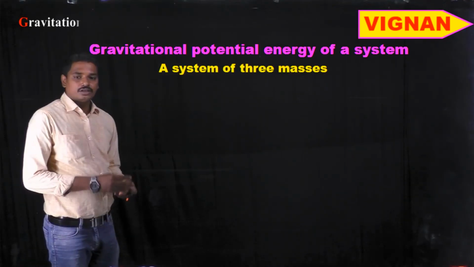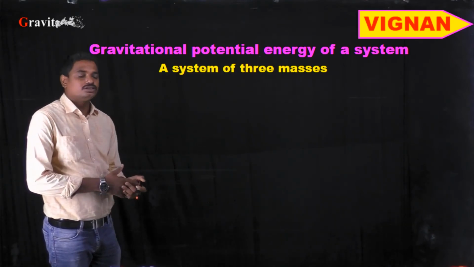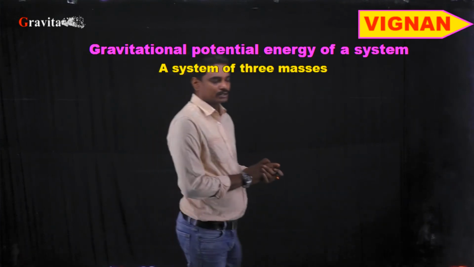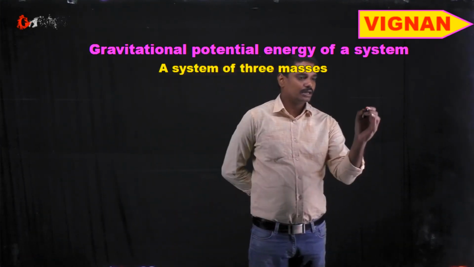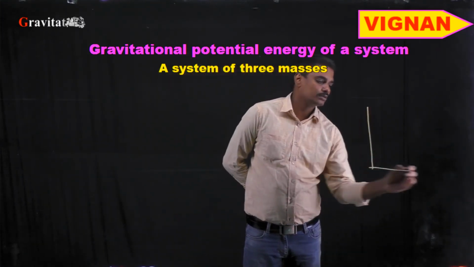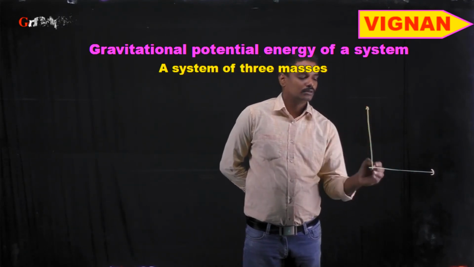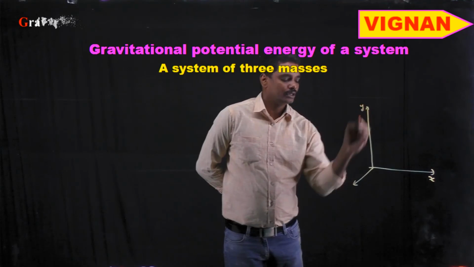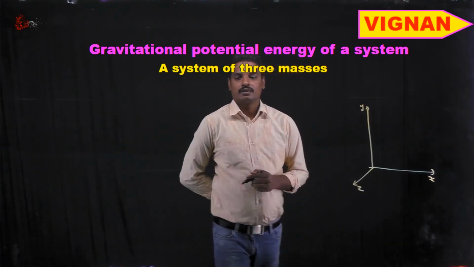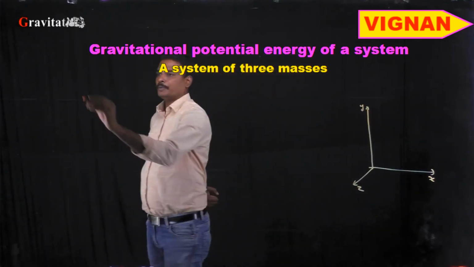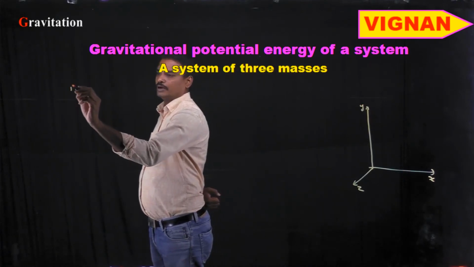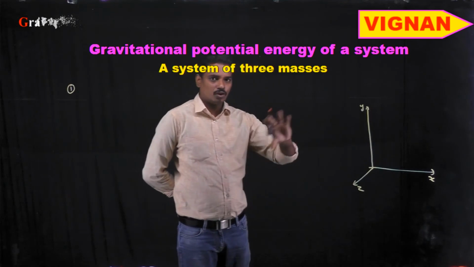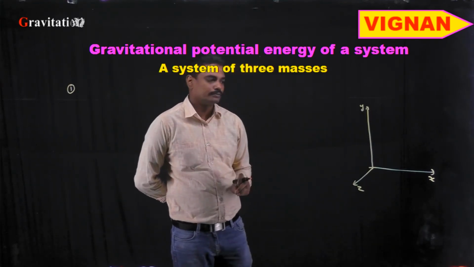Okay, students, now let us see the gravitational potential energy of a system for three masses. It may be 3 or 4 masses. So let us consider a 3-dimensional space in x, y, z axis. Let it be x, y and z axis. So we need to see the points. The first point is that as it is an empty space, there is no gravitational field acting on the system.